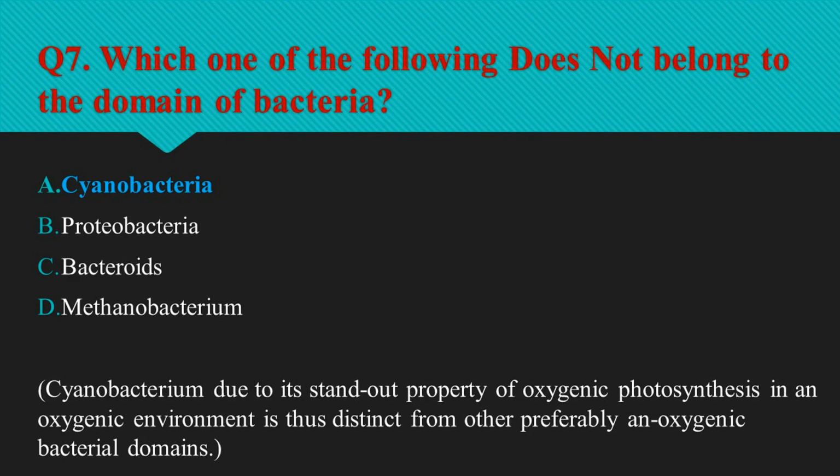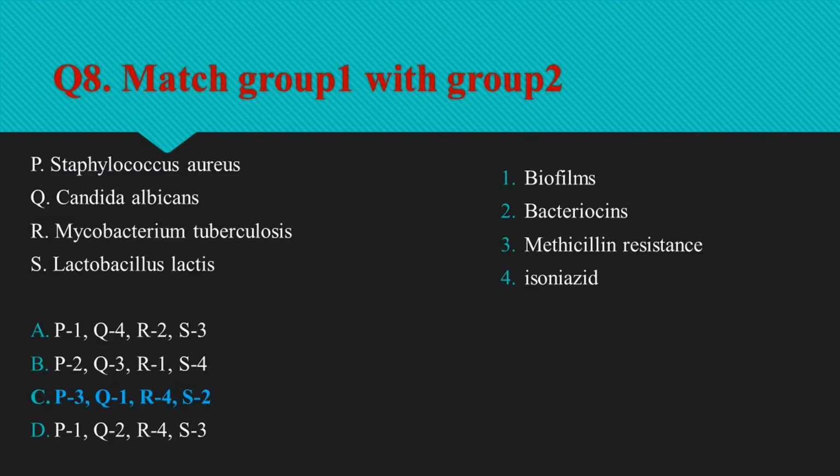So cyanobacterium, due to its standout property of oxygenic photosynthesis, is thus distinct from other anoxygenic bacterial domains. Question number 8 is, match group 1 with group 2.